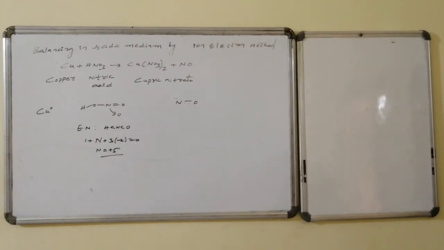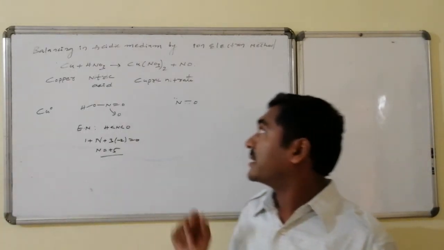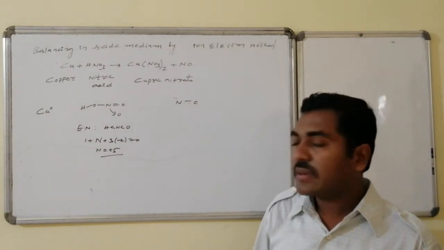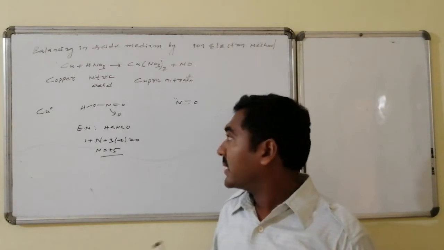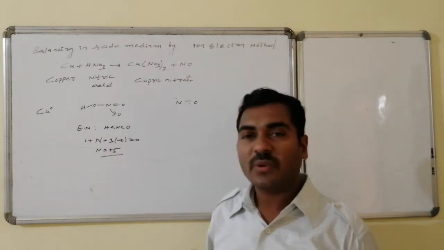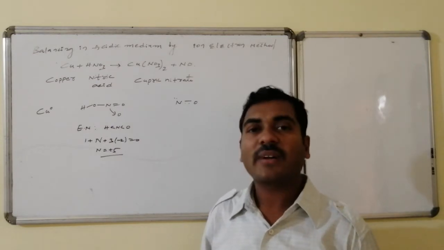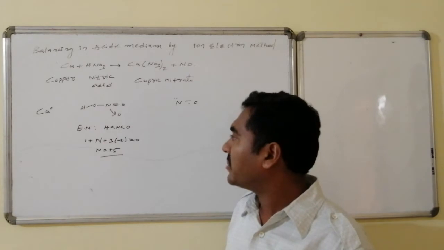Balancing in acidic medium by the ion electron method. Here copper on reaction with nitric acid is converted to cupric nitrate, followed by nitric oxide. The corresponding oxidation state of copper in the elemental state is 0, whereas in nitric acid, the structure is OH connected with nitrogen, and nitrogen is connected with another two oxygens. One is a double bond O and another one is a coordinate covalent bond.